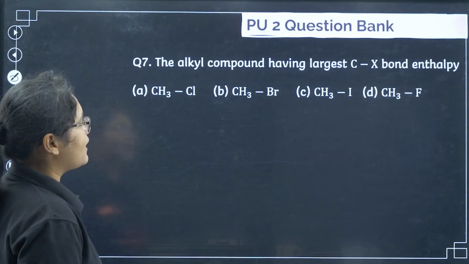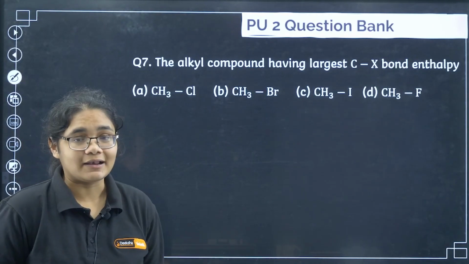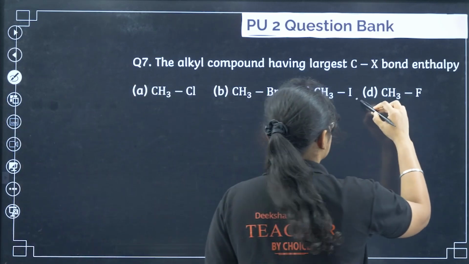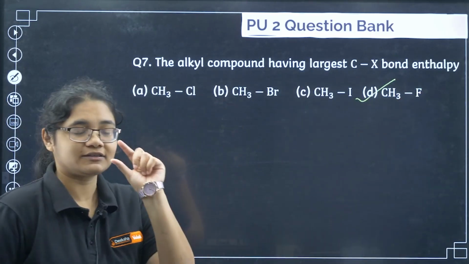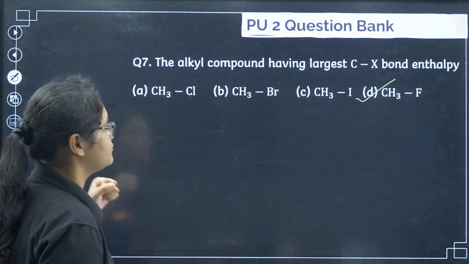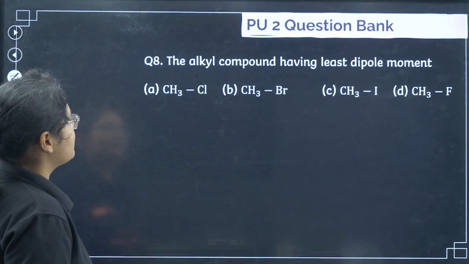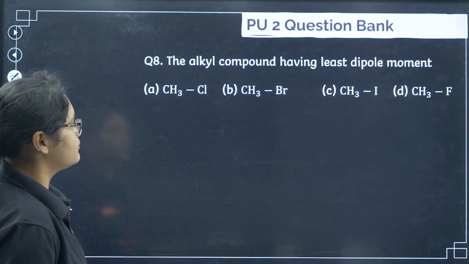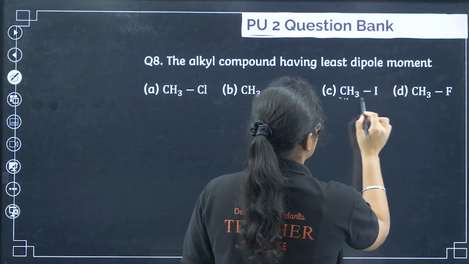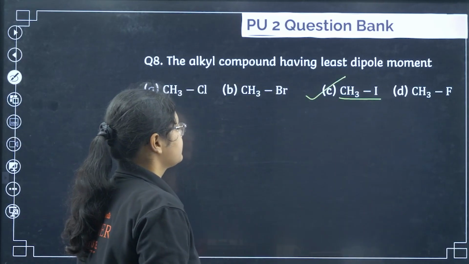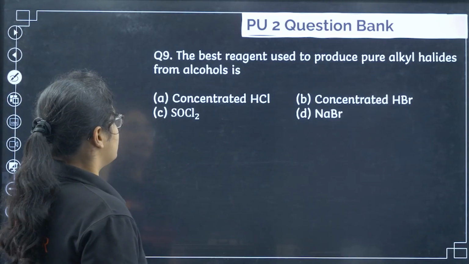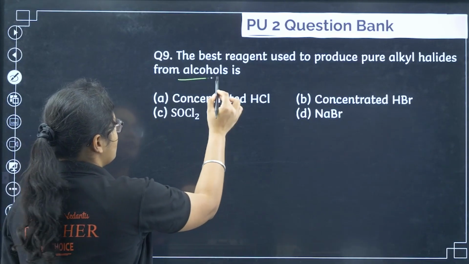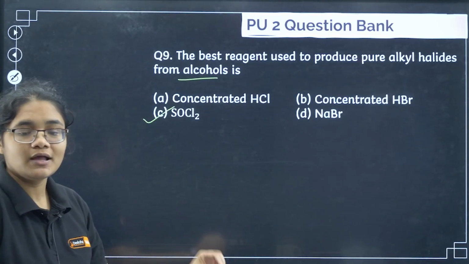The alkyl compound having the largest CX bond enthalpy. So if the bond is shorter, bond enthalpy will be more. So CH3F has the shortest bond length, so strongest or highest bond enthalpy. Next we have the alkyl compound having the least dipole moment. So least dipole moment, we know iodine is least electronegative, so it has the least dipole moment.